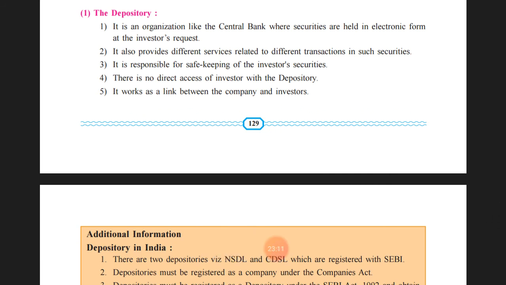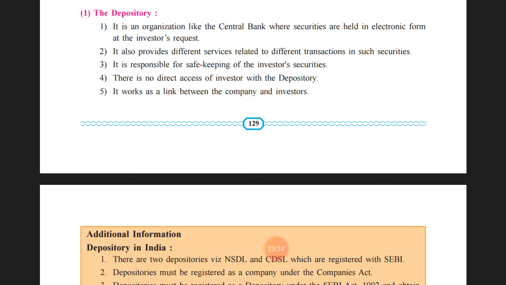The third one, it is responsible for safekeeping of the investor's securities. So depository is responsible for keeping the securities of the investor safe in an electronic form.